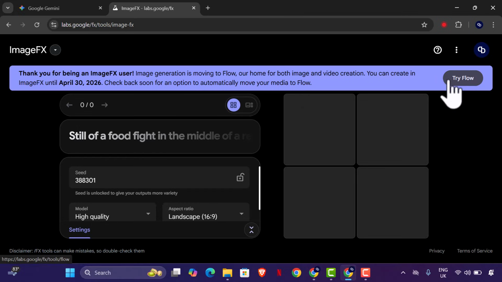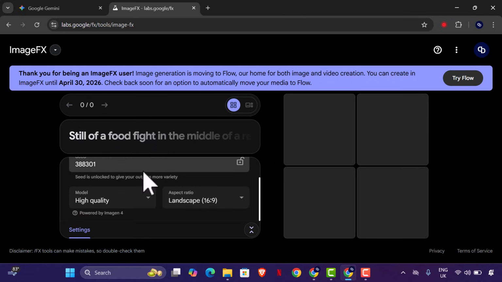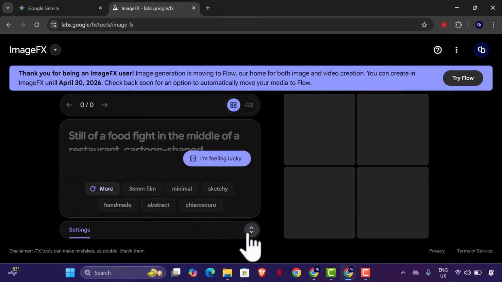So right now, you have to start using the ImageFX feature of Flow. What does that mean? That means that Imagen 4, which is the engine that powers ImageFX, has been moved to Flow. So there will be nothing like ImageFX starting from April 30th, 2026. So right now you have to get used to using Flow, which is very simple. The same way we have presets here, we have presets on Flow.